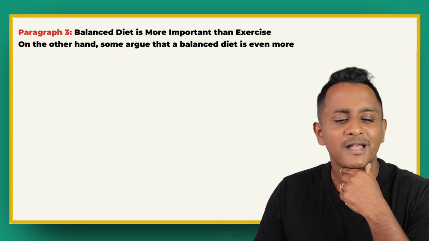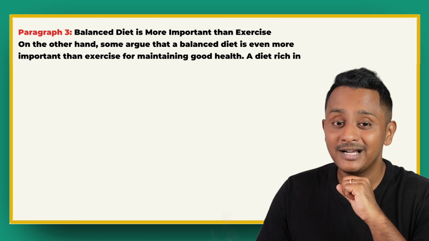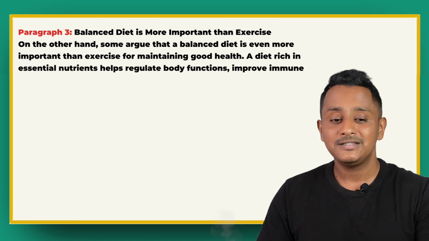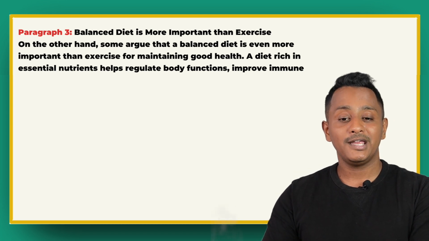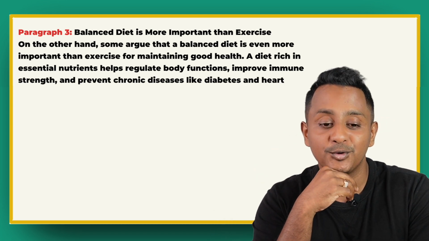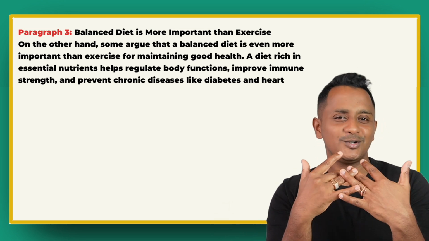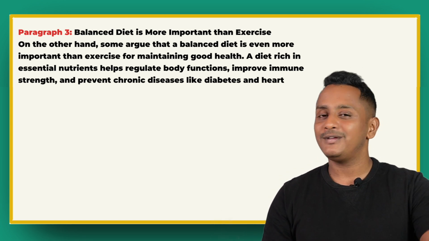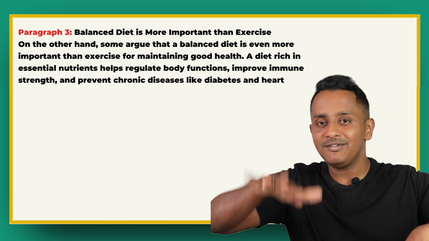On the other hand, some argue that a balanced diet is even more important than exercise for maintaining good health. A diet rich in essential nutrients helps regulate body functions, improve immune strength, and prevent chronic diseases like diabetes and heart disease. Till here it's fine. Yes, we're going to talk a little about diet as well. We have spoken about the advantages of diet, but now we will see how we are comparing with exercise.